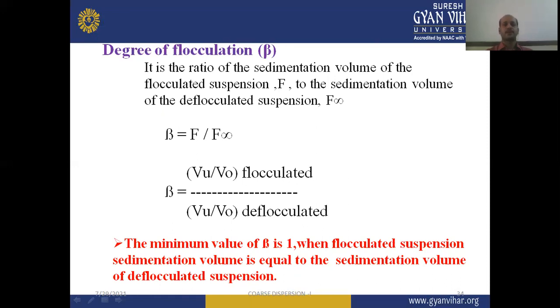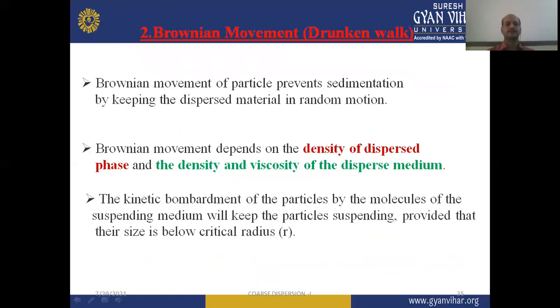And when we go through the sedimentation volume equation, we can replace this value here: beta equals VU by VO in flocculated condition, over VU by VO in deflocculated condition. So it is the ratio of the sedimentation volume of the flocculated suspension to the sedimentation volume of the deflocculated suspension, which is expressed by beta. The minimum value of beta is 1, when the flocculated suspension sedimentation volume is equal to the sedimentation volume of the deflocculated suspension.